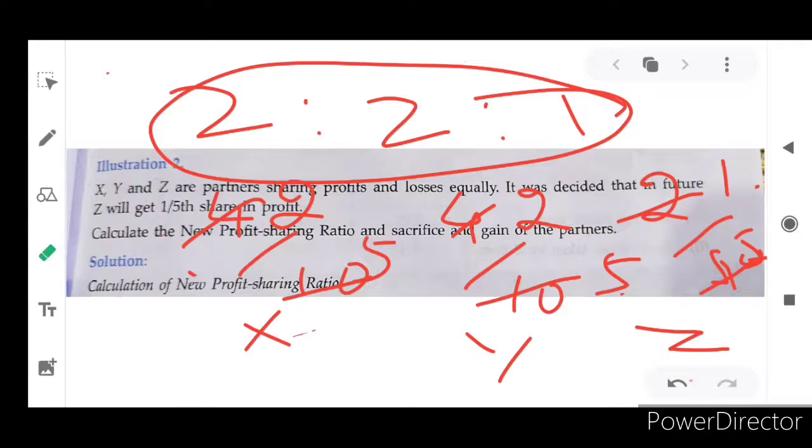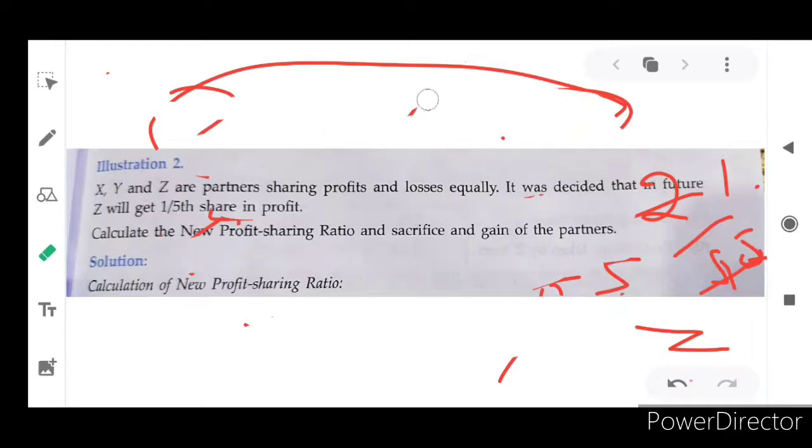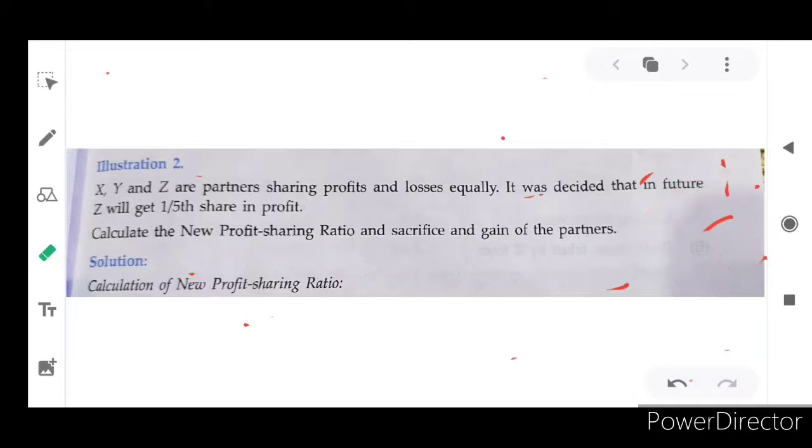And apart from that, what they are asking us is to calculate the new profit sharing ratio and the sacrifice and gain of the partners. Sacrifice and gain of the partners we have to discuss now. What's the formula for sacrifice? The sacrificing formula is old profit sharing ratio minus new profit sharing ratio, isn't it?